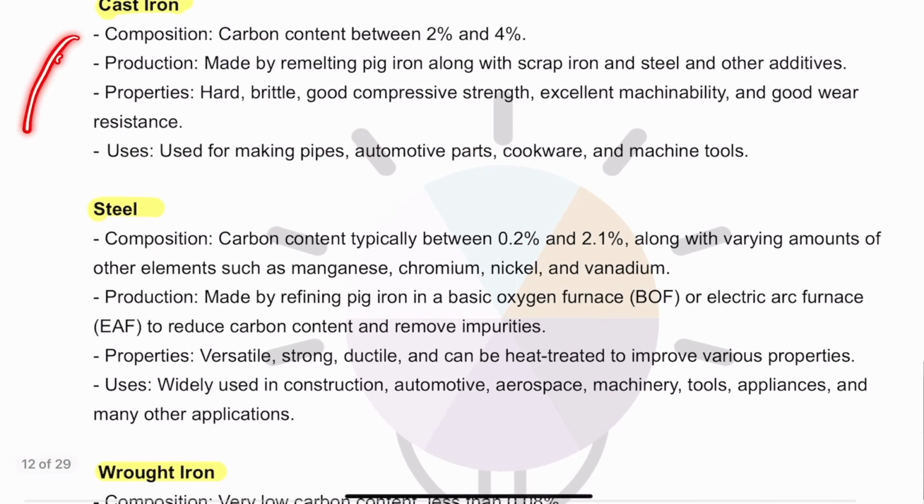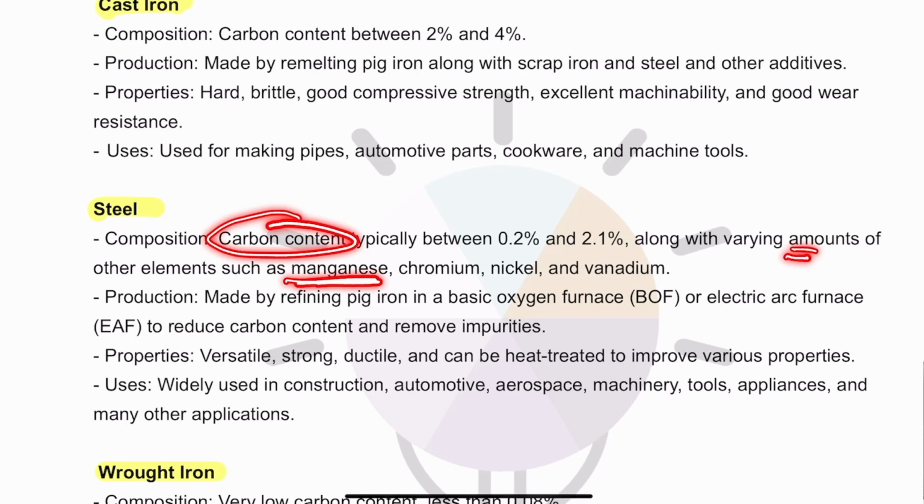Then further, cast iron is processed, and this carbon content is further reduced, between 0.2 to 2%. Fine, here 2 to 4%, here 0.2%. Now, basically, carbon content will be reduced and certain additives will also be added, such as manganese, which acts as a deoxidant. Chromium will be added, nickel will be added, vanadium will be added. And then we get one of the most versatile metals, that is steel, which is strong, ductile, can be treated with heat, can bear a lot of pressure, but at the same time, it maintains flexibility.